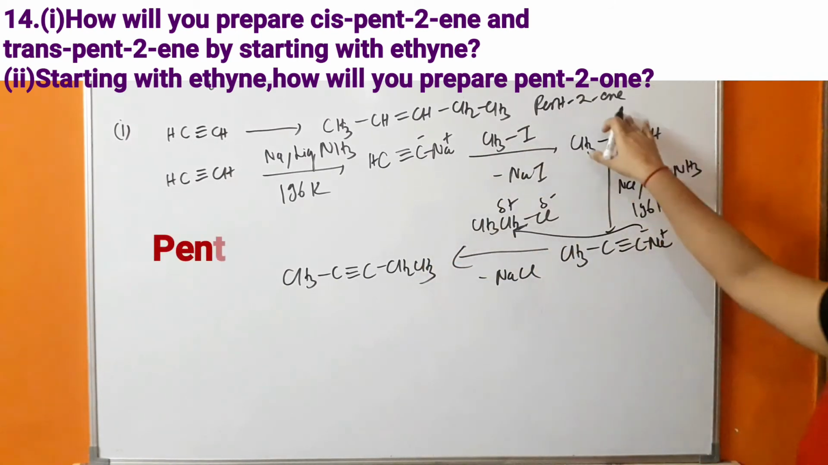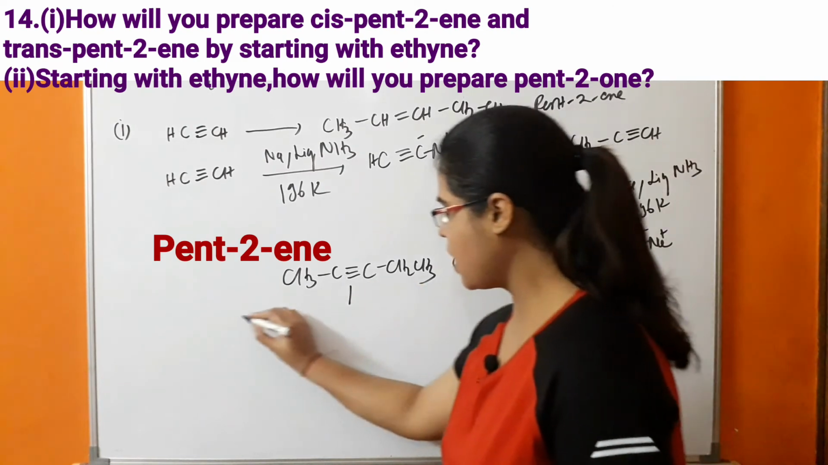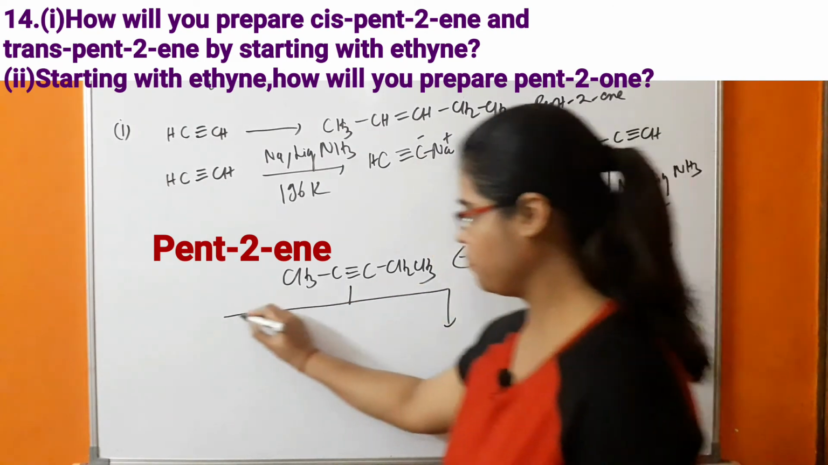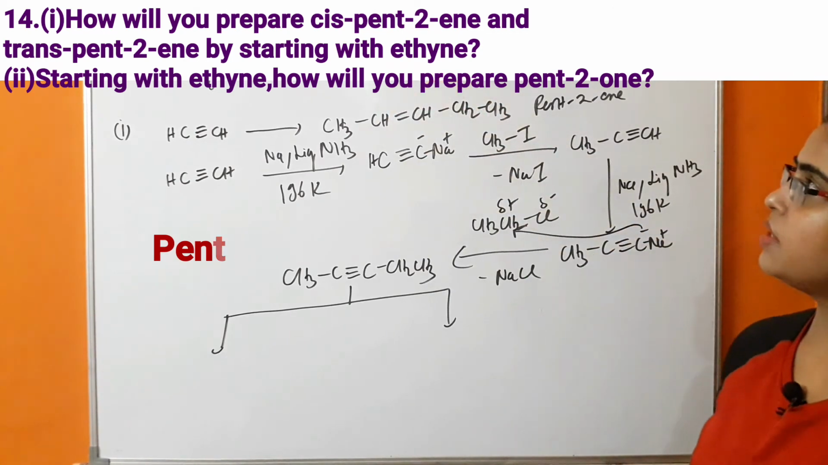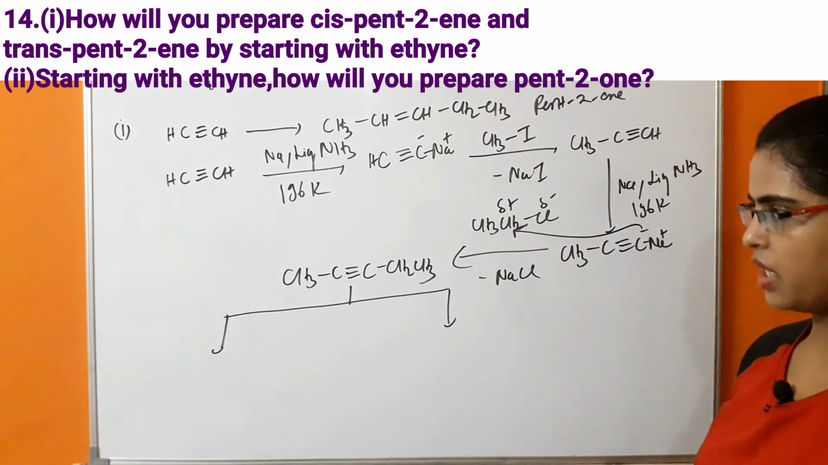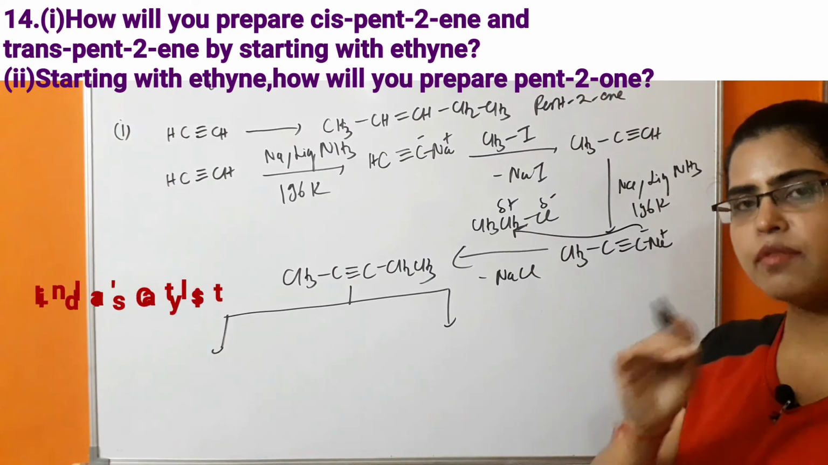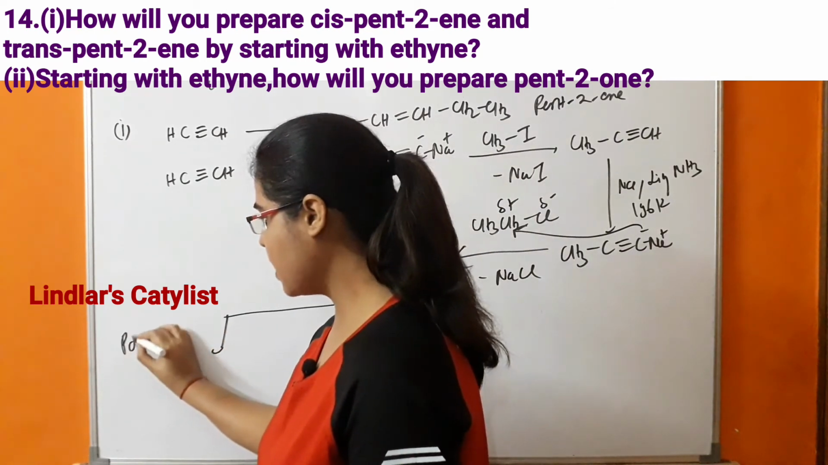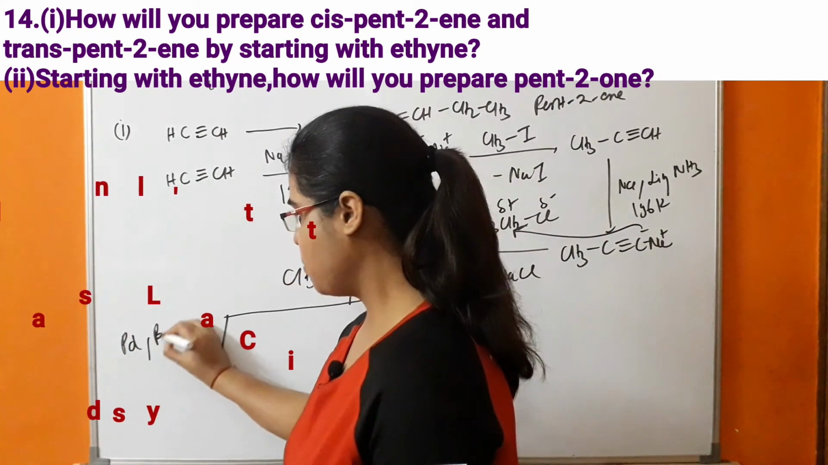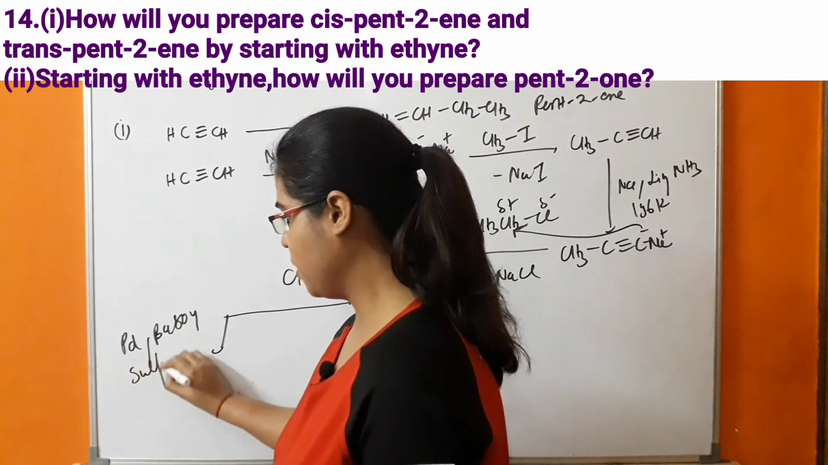This is pent-2-ene. So what is happening in this case? In this case we have to form two products: cis-pent-2-ene and trans-pent-2-ene. We know that for the formation of these geometrical products we have to take a specific reagent. So the first reagent is Lindlar's catalyst, that is palladium in the presence of BaSO4, and poisoning is done with sulfur.